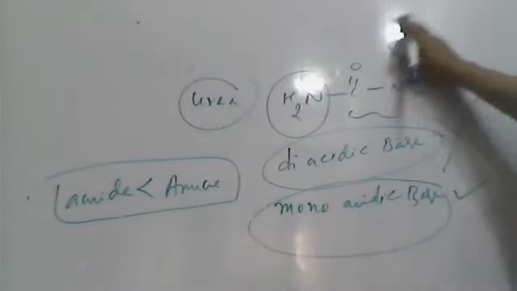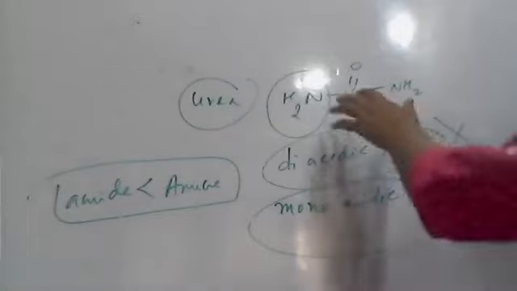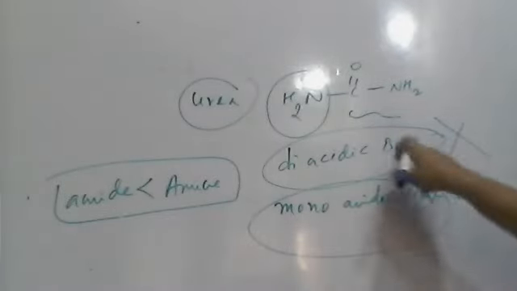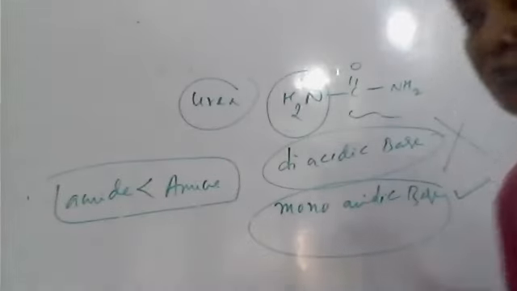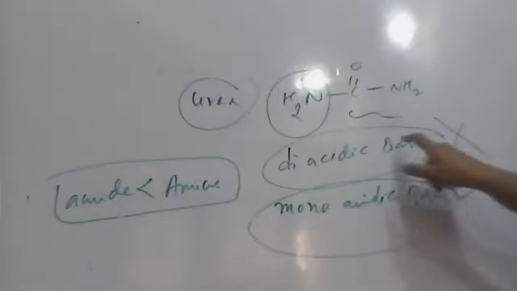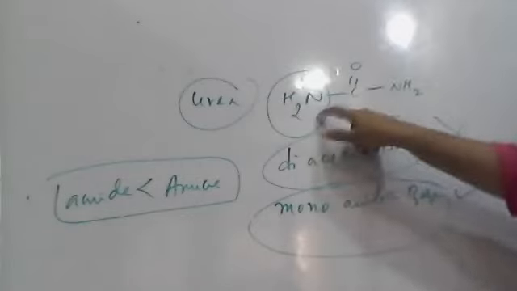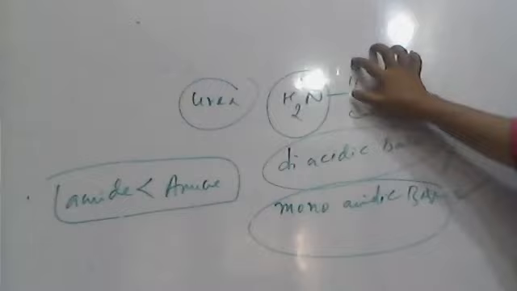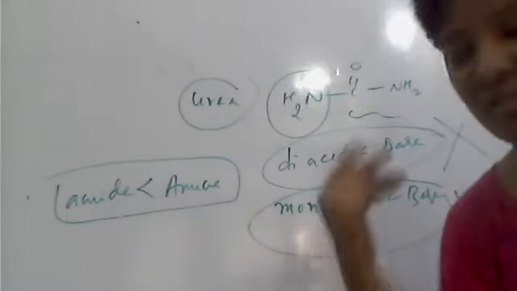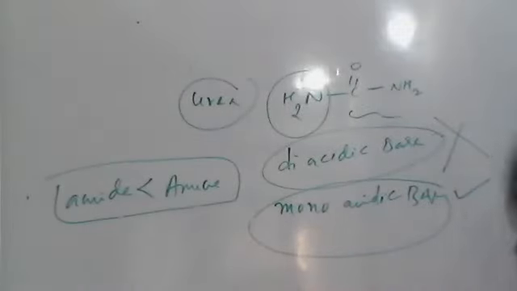So see here, what is urea? It is not a diacidic base, it is monoacidic. It can use only one NH2, though it has two NH2 groups. One of the NH2 groups undergoes resonance with the CO and forms resonance structures.